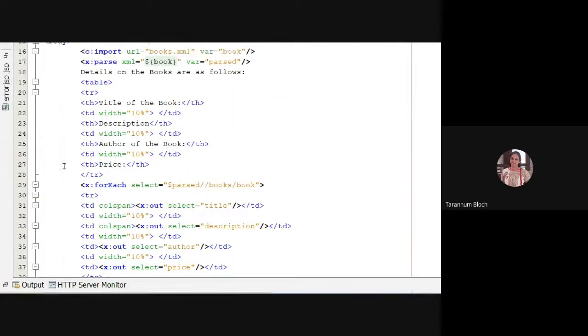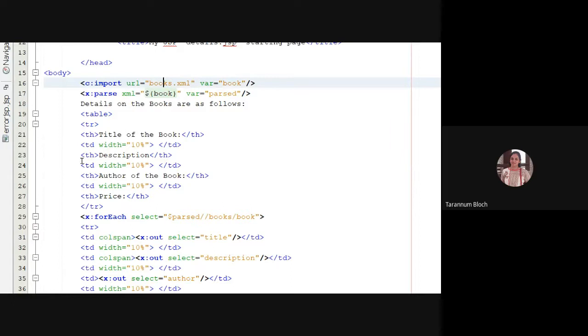Now what we are doing is we imported the entire XML document in this JSP script and stored it inside the variable book. You're getting the meaning of this line. c:import keeps the entire document, brings it here and saves it inside your variable book. Okay, books.xml, entire content is now in the variable book. When I import it using the core tag, it is being treated as a string.